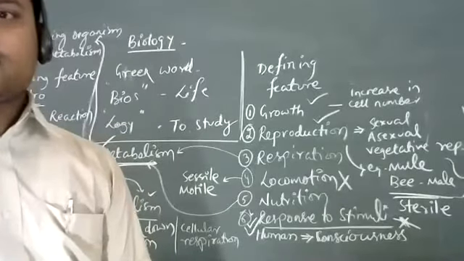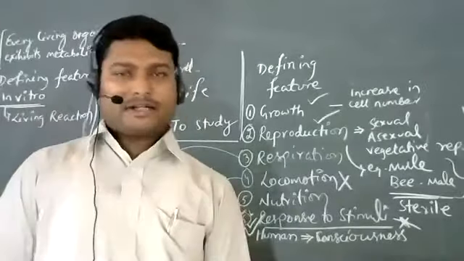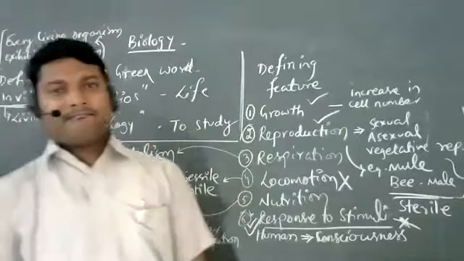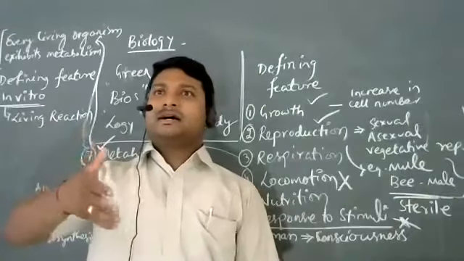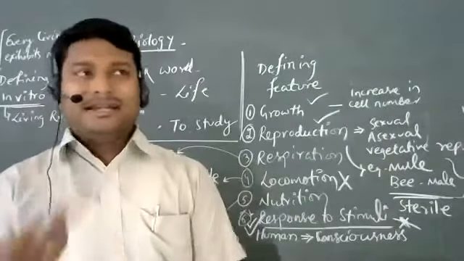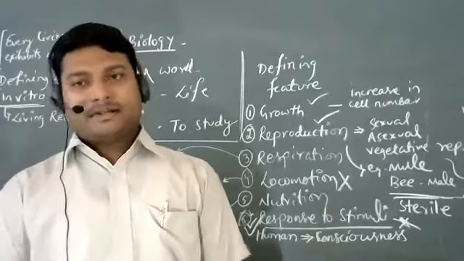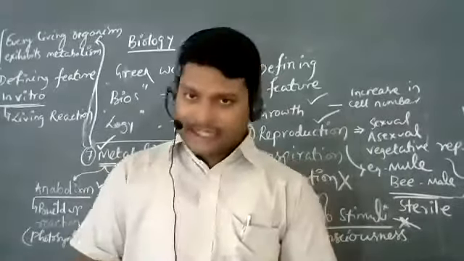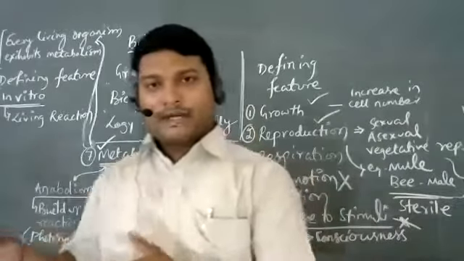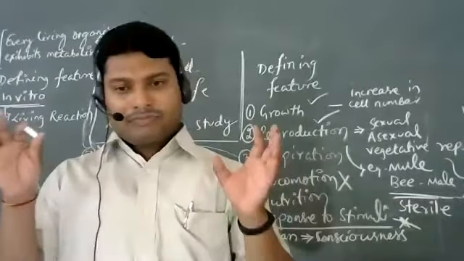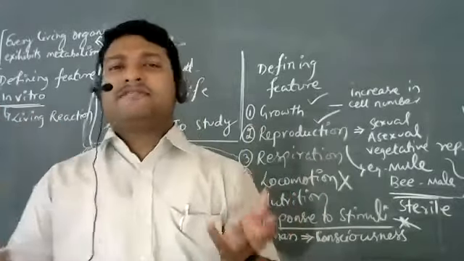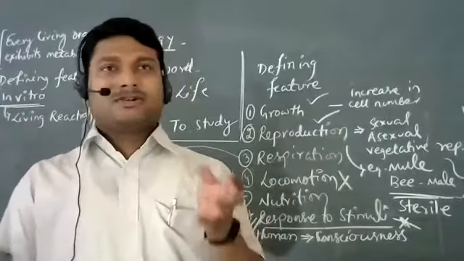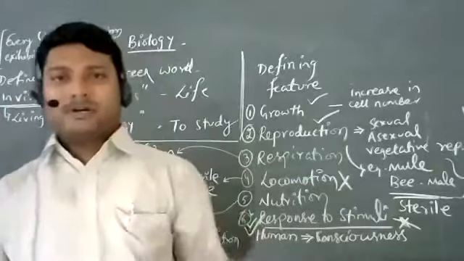Bacteria's life cycle is only 20 minutes, and they are all well living. Some other organisms grow for days, some of them live for years. It all depends on the organism, the environment they are in, and the adaptation that they have developed over time. So lifespan is not a defining feature.